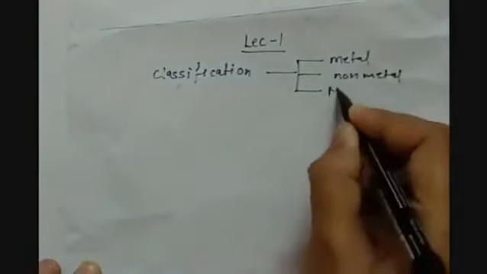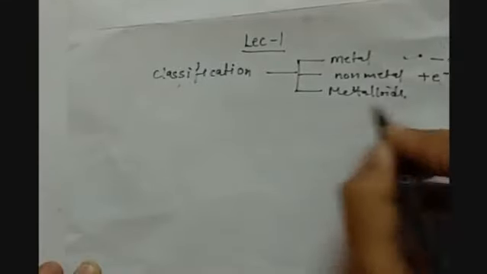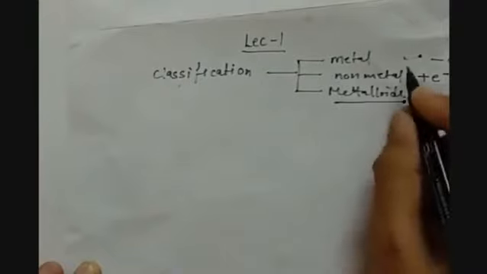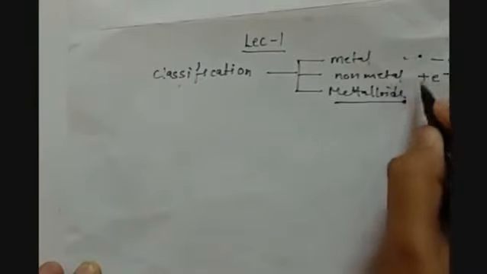Metals are electropositive in nature, that means they lose electrons. Non-metals are electronegative in nature, that means they gain electrons. Metalloids are the elements which behave like metals as well as non-metals, so they have the properties of both.